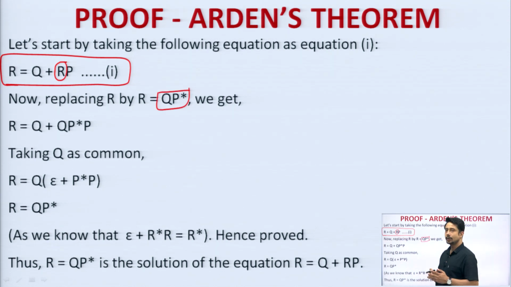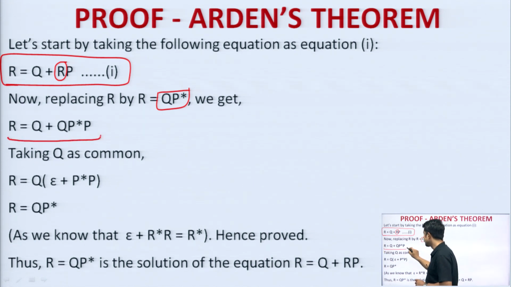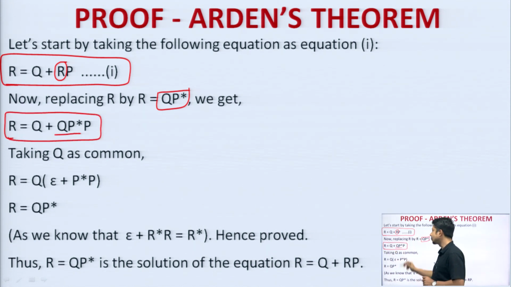Why? Because I know that the statement says that QP star is the only solution. So, this only solution I will put into the expression, and I will try to check whether I get that only solution or not. Okay. So, this is the general approach. After replacing with QP star, the expression will look like this. QP star has been replaced.